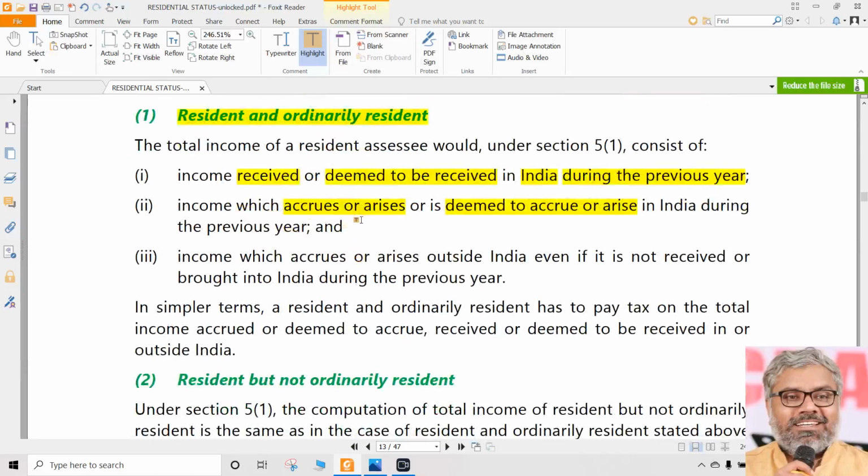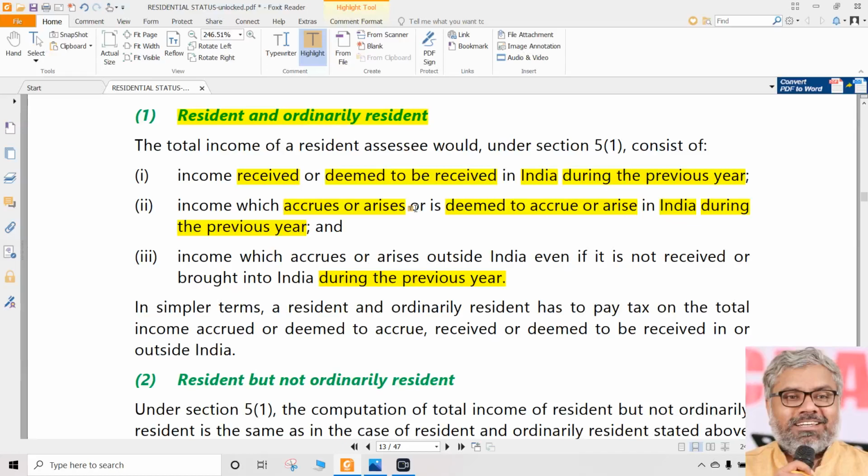If income is accruing or arising in India, or deemed to accrue or arise in India, where place is in India, when always, this is like during the previous year is always common. Every time we don't have to separately understand that. During the previous year is always common. The timing is always there. So don't worry about it. Any point, income is taxable for an assessment year if it is earned during the previous year. So this point is common in all cases.